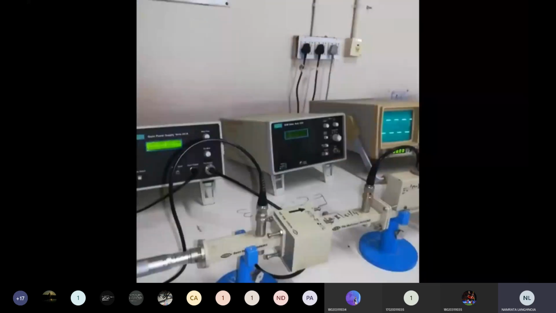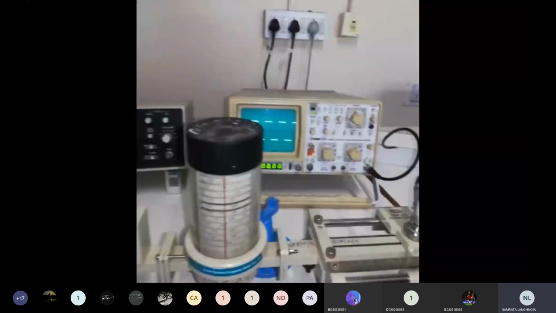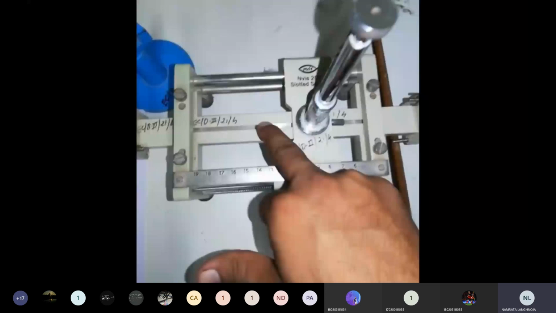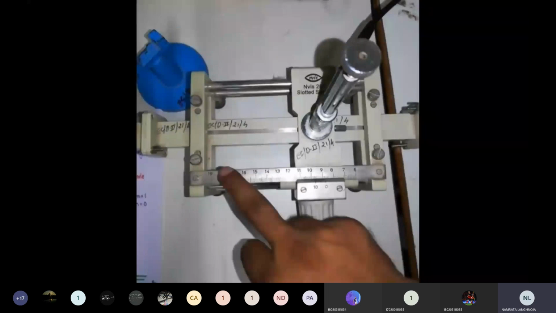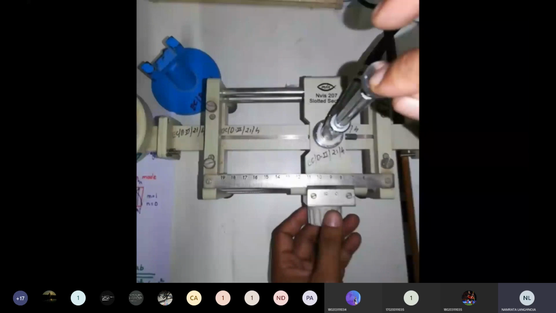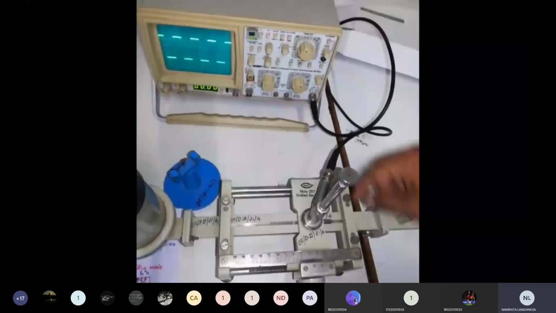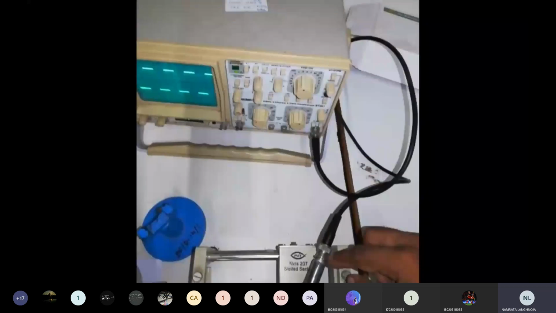The lambda g can be found out by using this slotted waveguide section. We have a waveguide where we have this slot, that's why this is called a slotted waveguide section, and we'll measure the distance by using this scale, and we can vary the position of this, which is called the probe. From the probe we are giving the signal to the oscilloscope. So the probe will detect the signal. We have a detector here, a pin demodulator, a pin diode will be there. It will demodulate the signal, and once again we get the same signal that we transmitted from the gun power supply.